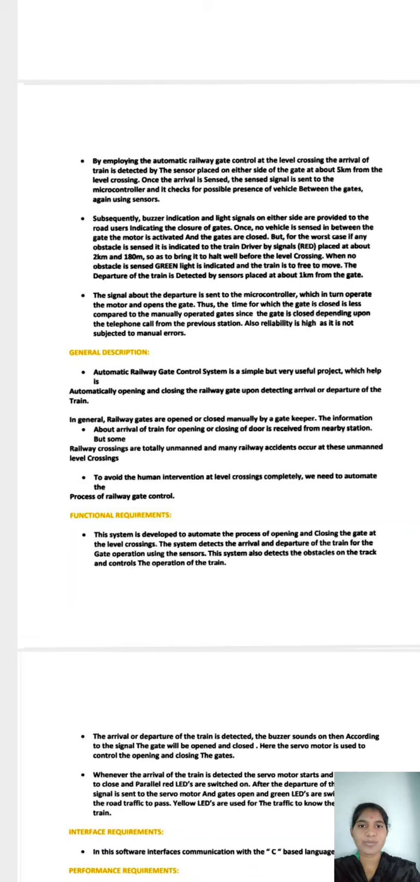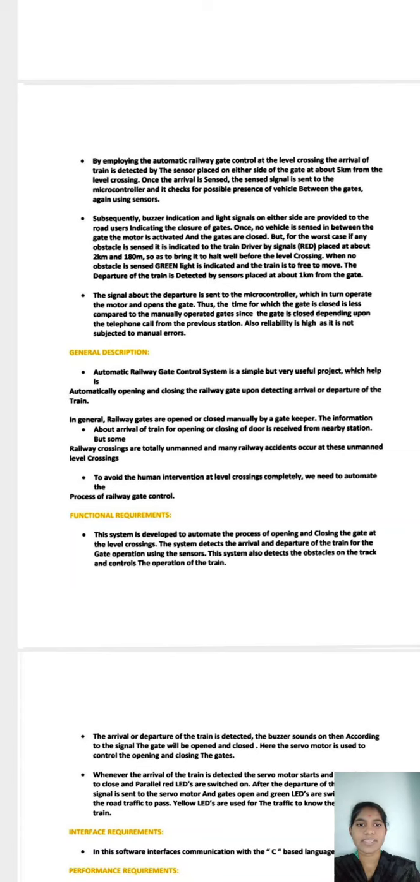By employing the automatic railway gate control at level crossings, the arrival of the train is detected by sensors placed on either side of the gate, about 5 kilometers from the level crossing. Once the arrival is sensed, the signal is sent to the microcontroller, and it checks for the possible presence of a vehicle between the gates, again using sensors. Subsequently, a buzzer and light signals on either side are provided to road users indicating the closure of the gates. Once no vehicle is sensed between the gates, the motor is activated and the gates are closed.